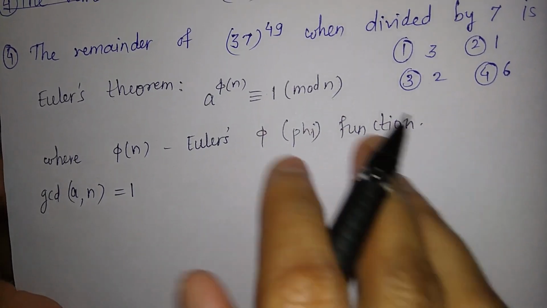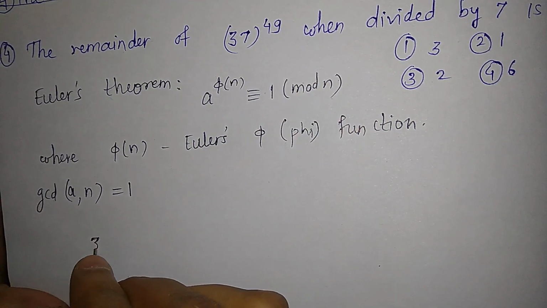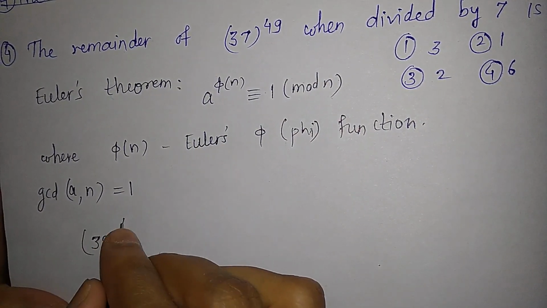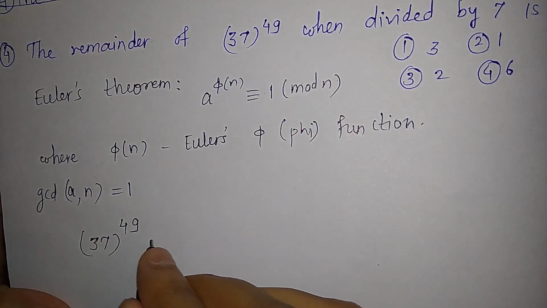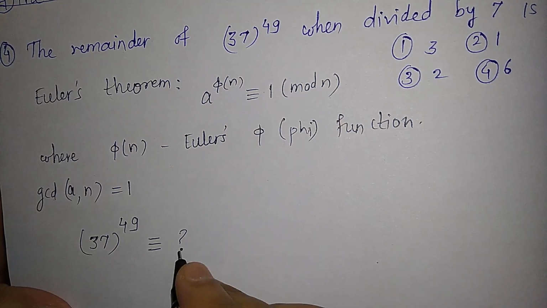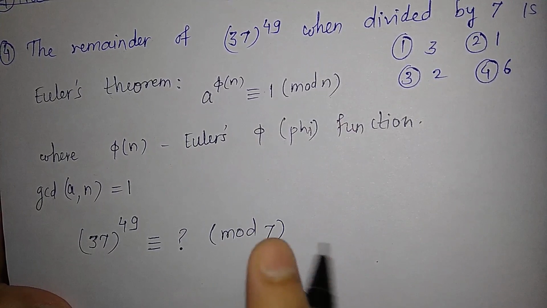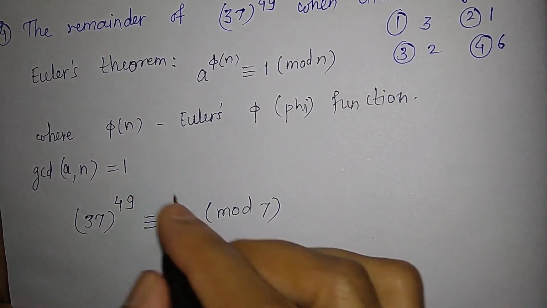So the meaning of this question is, if you have 37 raised to 49 is congruent to, you have to find out the number here, which is what? Congruent to mod 7. So this is called the remainder.